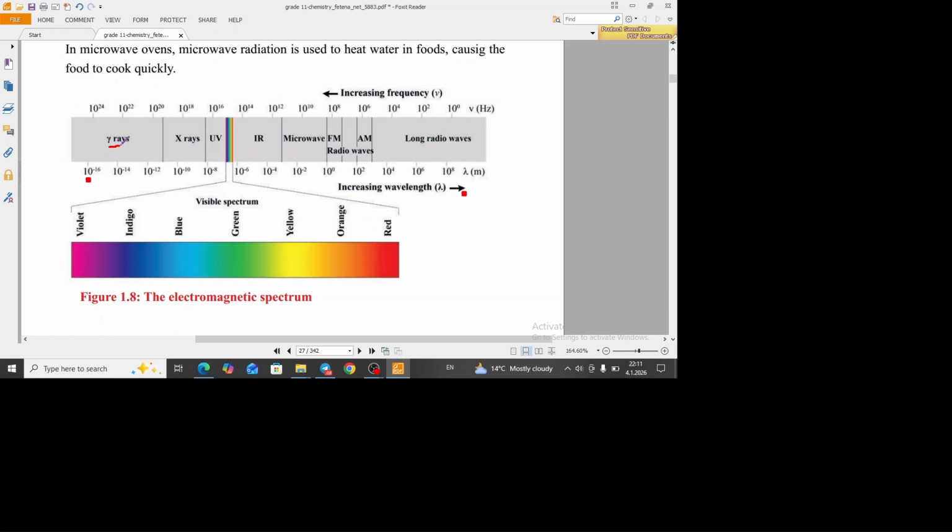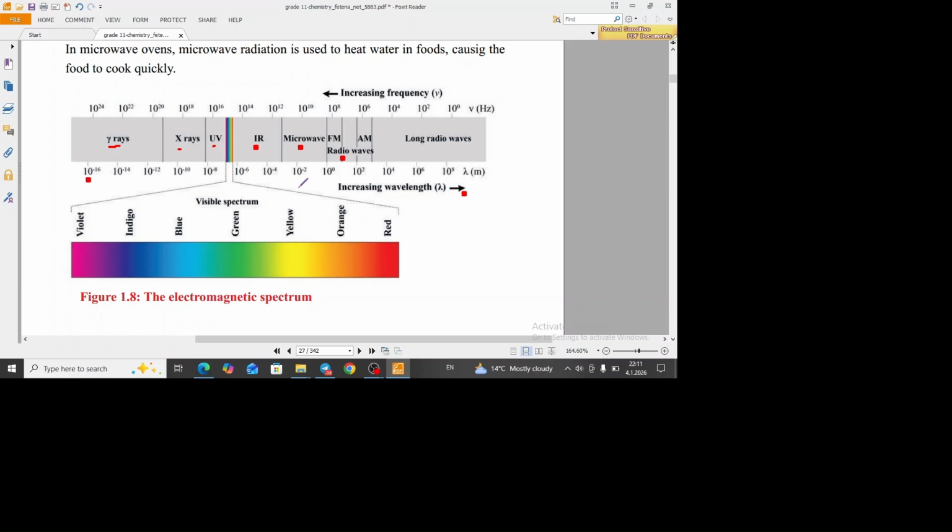The wavelengths of gamma rays less than that of the wavelengths of X-rays, and the wavelengths of X-rays less than that of the wavelengths of UV, and the wavelengths of UV is less than that of the wavelengths of IR, and the wavelengths of IR is less than that of the wavelengths of microwave, and the wavelengths of microwave is less than that of the wavelengths of radio wave.